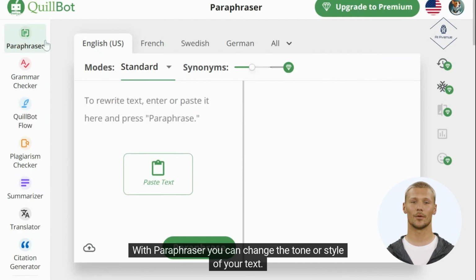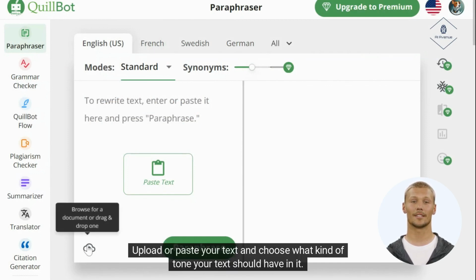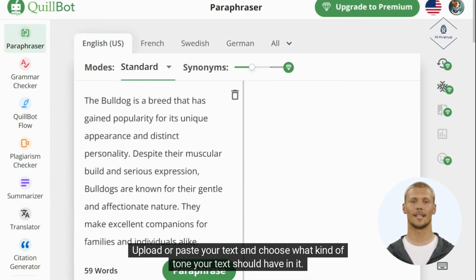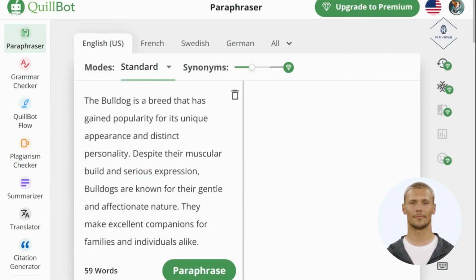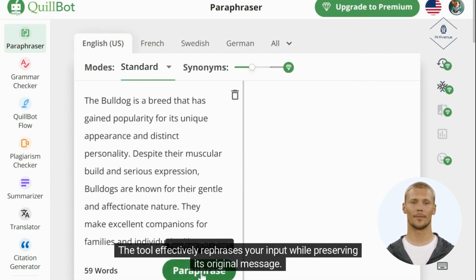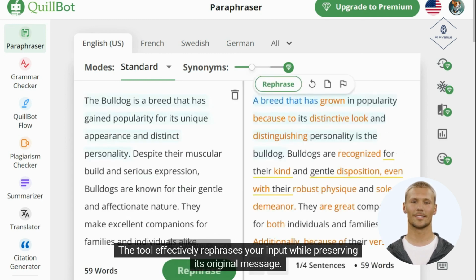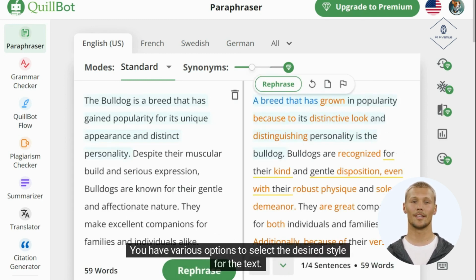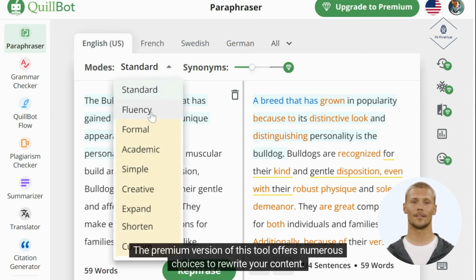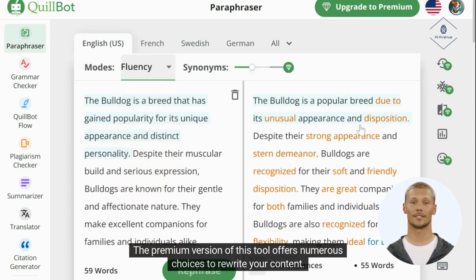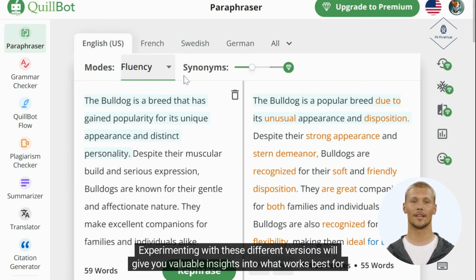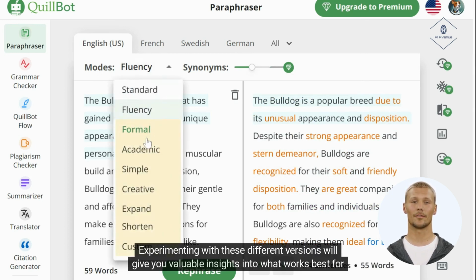With Paraphraser, you can change the tone or style of your text, upload or paste your text, and choose what kind of tone your text should have in it. The tool effectively rephrases your input while preserving its original message. You have various options to select the desired style for the text. The premium version of this tool offers numerous choices to rewrite your content. Experimenting with these different versions will give you valuable insights into what works best for you.